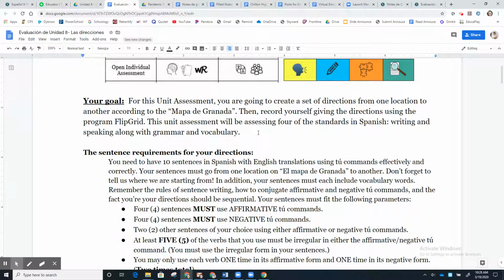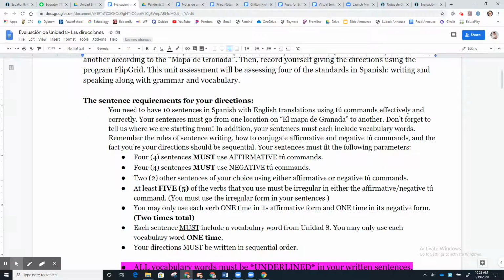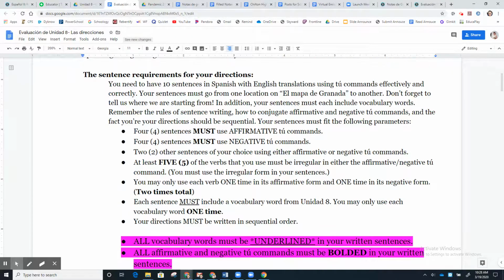All right, so for this, you are going to be working with a map, La Mapa de Granada, which is not a real map. It is one that I have created about an actual real city called Granada in Spain. You're going to write a set of directions, and then you are going to record yourself giving those directions to someone on a video on Flipgrid.